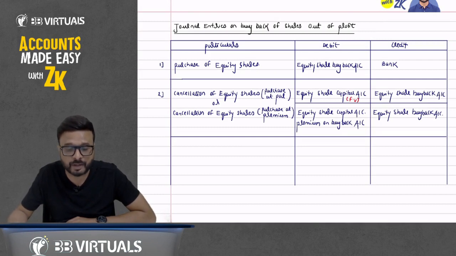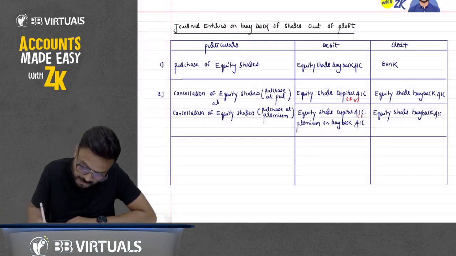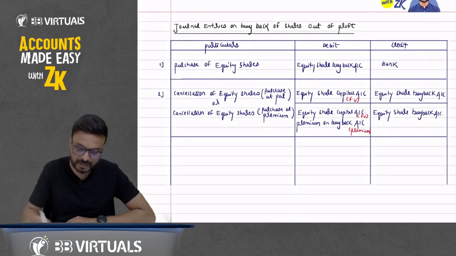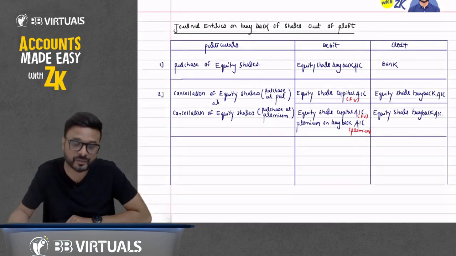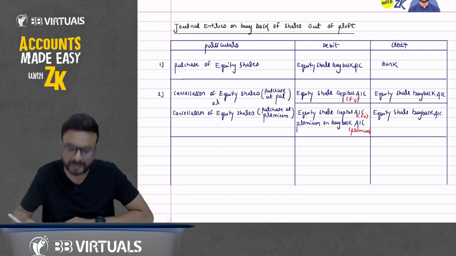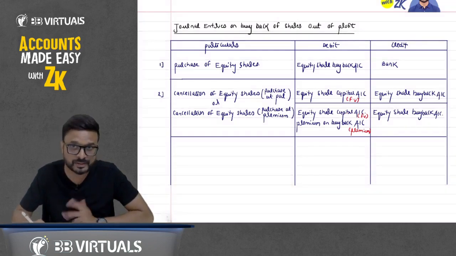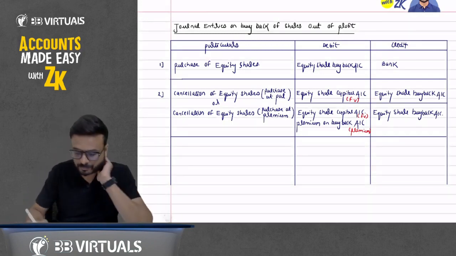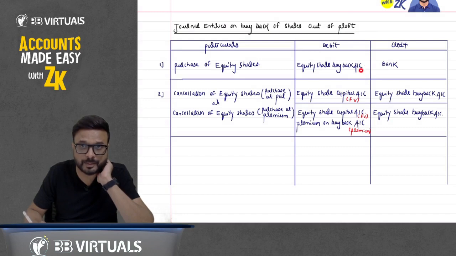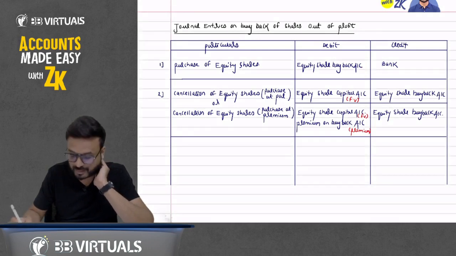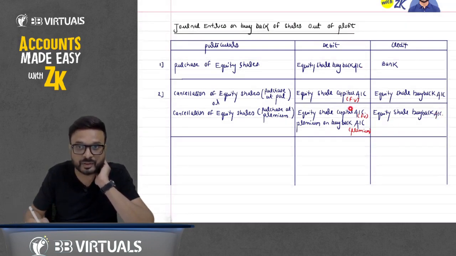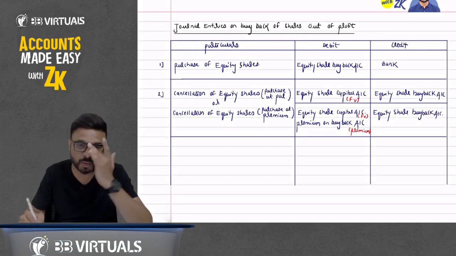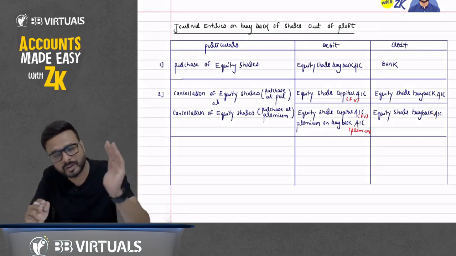But if you have purchased, we have paid more than the face value. So here you will create face value and this is the premium on buyback. Always share capital will be cancelled at face value, because it is recorded at face value only. Suppose the share is of rupees 10, it will be cancelled at 10 only. Here you may get confused. Listen here. If you have purchased at rupees 10, you debit 10 and credit 10. Suppose you have paid rupees 15, so you debit 15 and credit 15, where 10 is for the face value and 5 is for the premium. Don't worry, when we solve the question on it tomorrow, all these points will come.